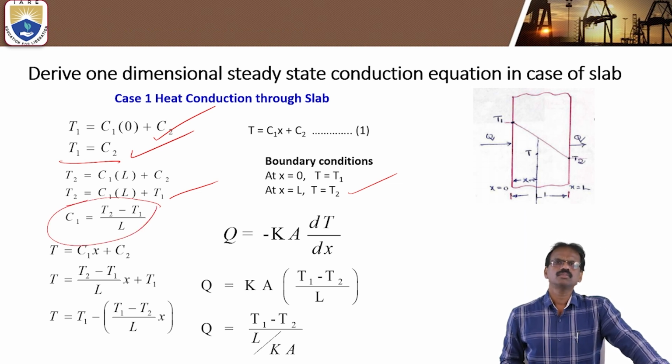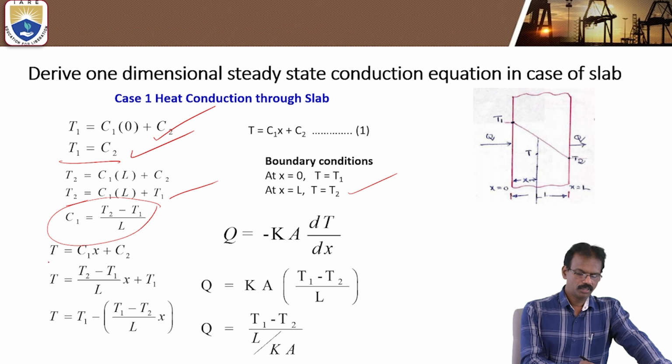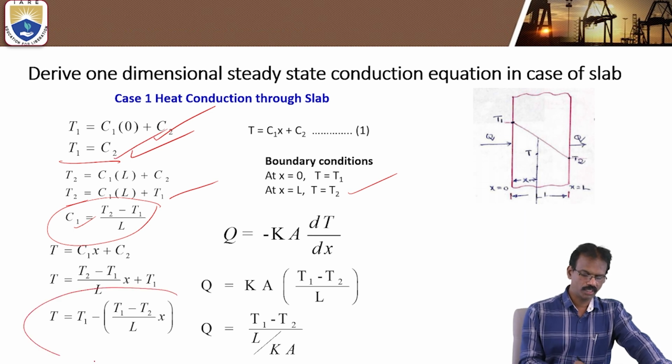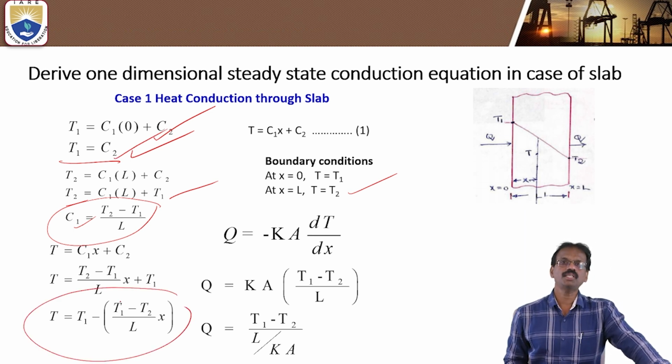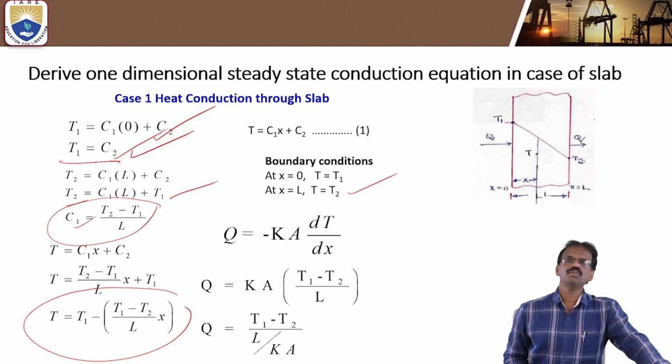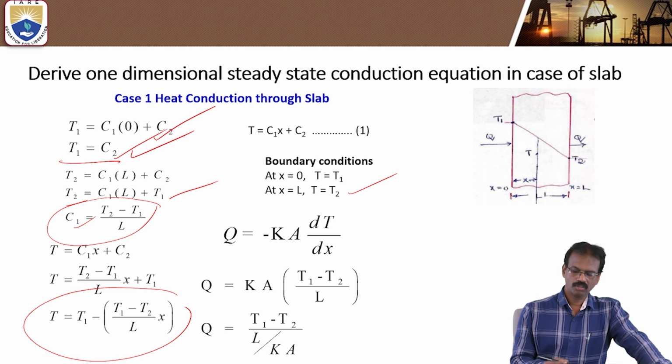Okay. Then the temperature equation, that is T is equal to C1x plus C2. If you substitute the C1 and C2 values, then the formula is like this one. So T is equal to T1 minus (T1 minus T2) by L into x. Okay, you know that the rate of heat transfer based upon Fourier's law, Q is equal to minus K into dT by dx.